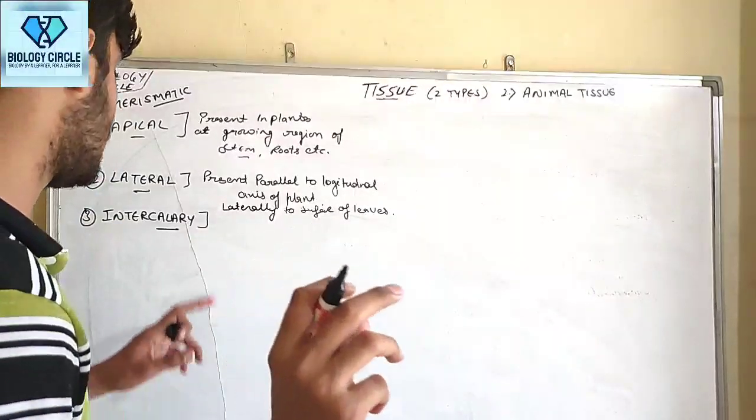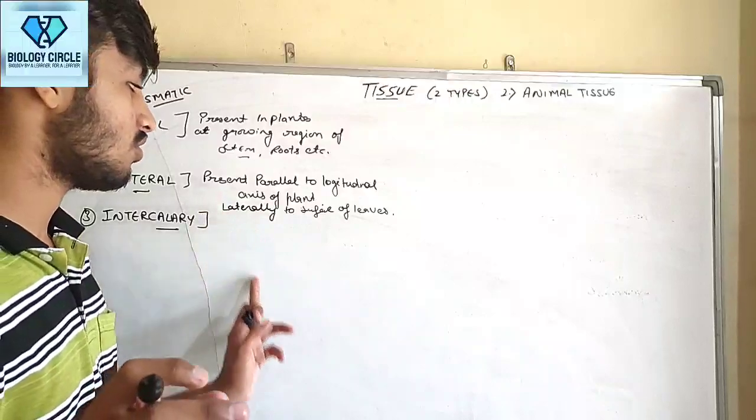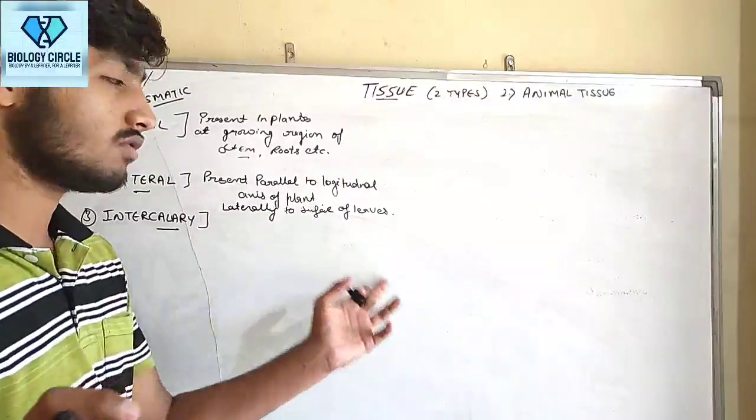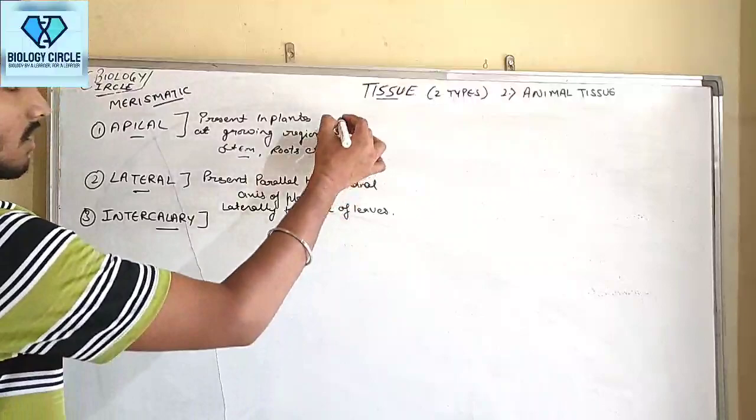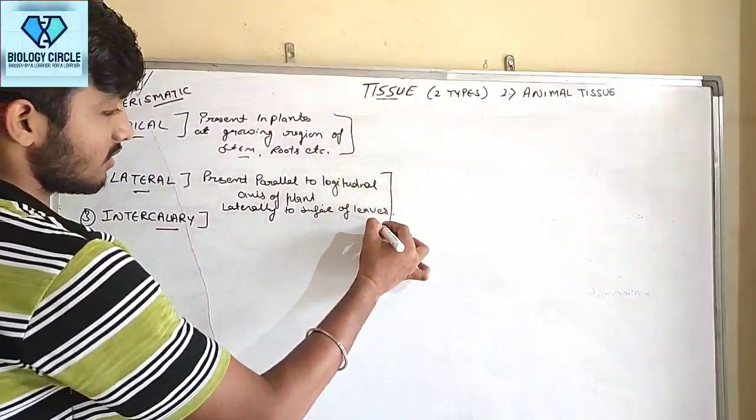So lateral meristem is present parallel to the longitudinal axis of the plant or laterally to the surface of leaves. Now this is their location.